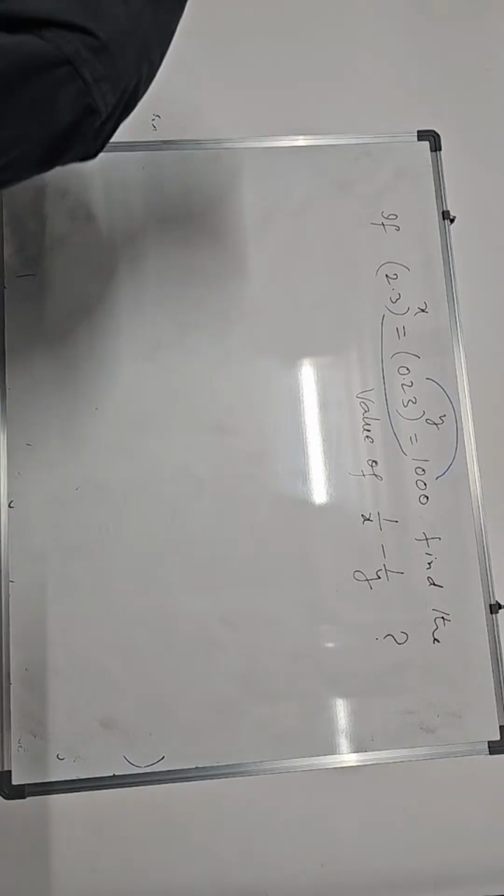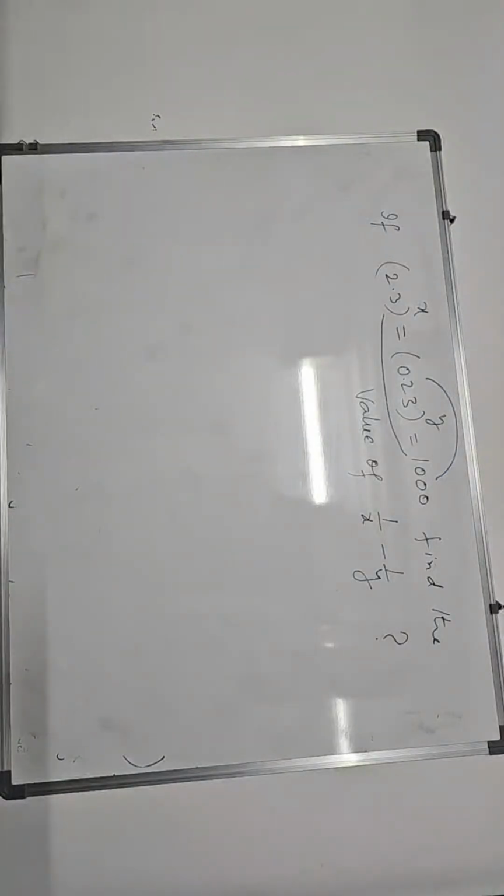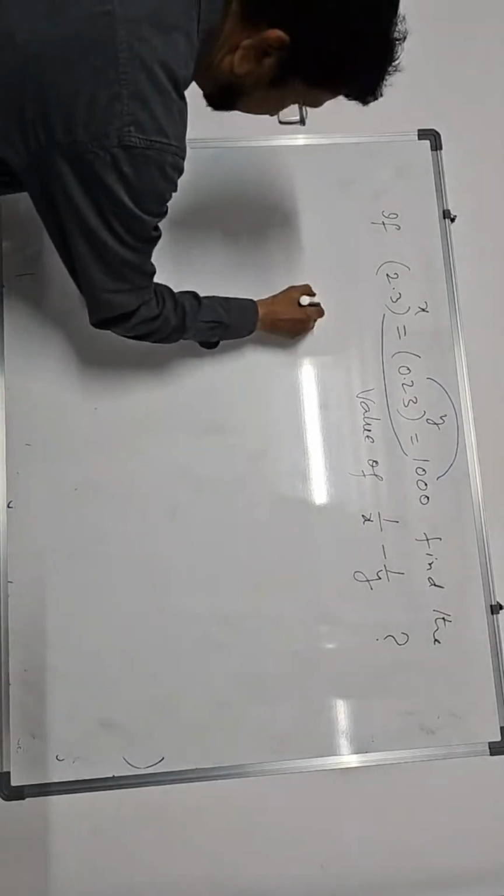Now we shall take up the 10th class problem. It is from arithmetic progression.